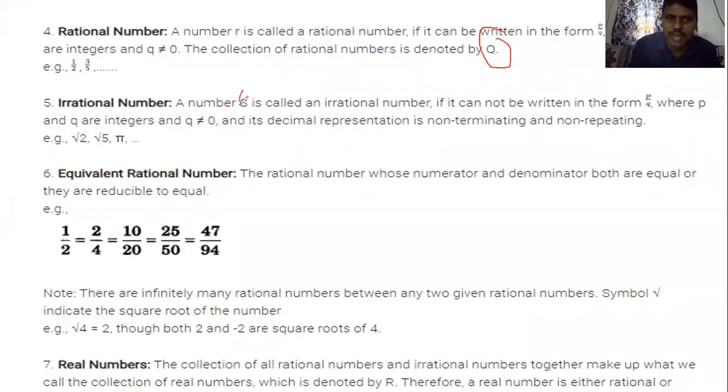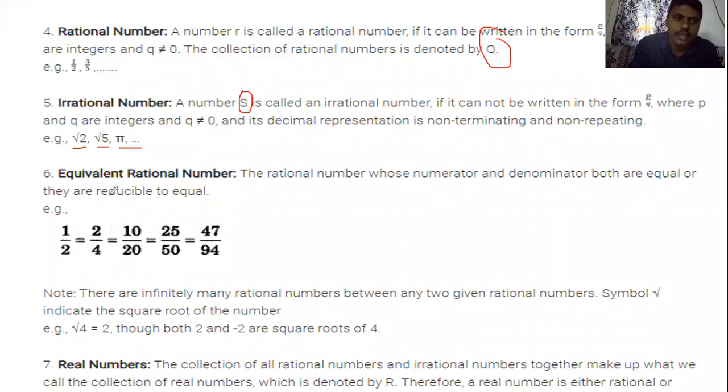Irrationals are denoted by S. Rational numbers are denoted by Q. Examples: root 2, root 5, pi and so on.